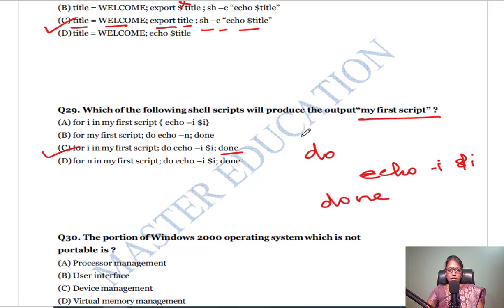And the syntax for for is, for i in 1 to 10, like that. So for i in my first script, do echo $i, then done. Okay, it will print my first script.